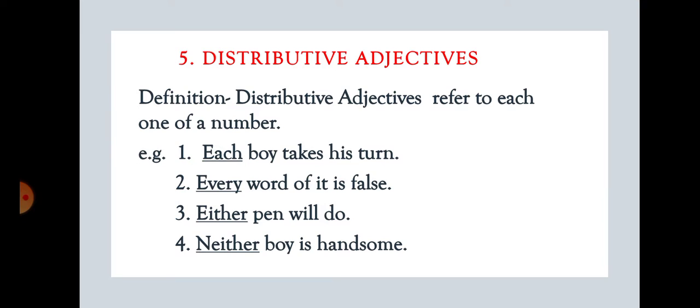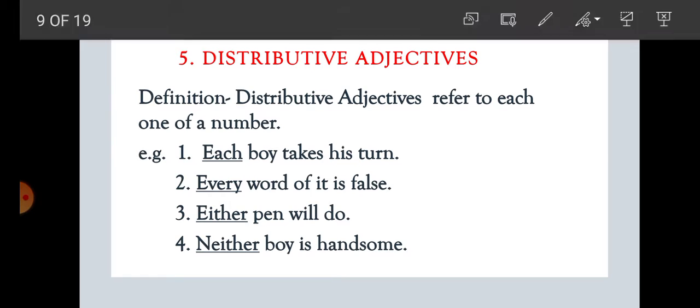Number 5, distributive adjective. What is a distributive adjective, student? Distributive adjectives refer to each one of a number, of a particular number, each or every. Let me make it clear with the help of examples. Each boy takes his turn. Here, student, each boy means each one. Each and every boy takes his turn.